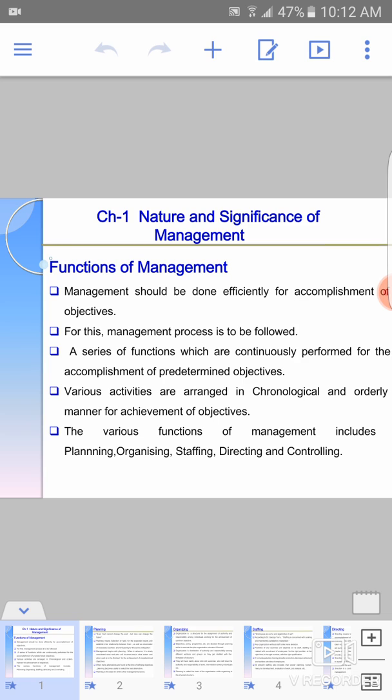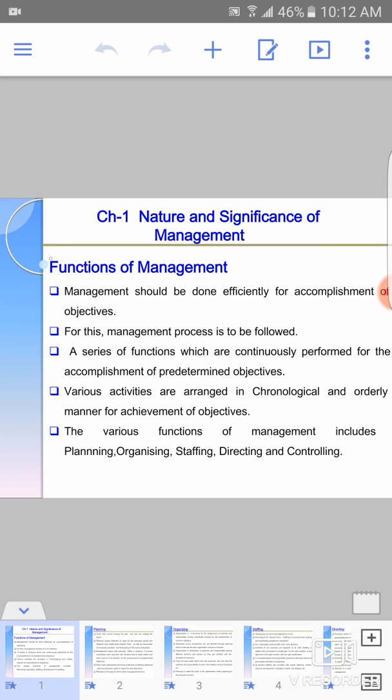Today we are going to study functions of management. First and foremost, every organization is established to achieve some objectives that may be primary or subsidiary objectives. So we are going to study how these objectives can be achieved efficiently by managing things. For that, a specific management process is there, and various functions are carried out to achieve management objectives.